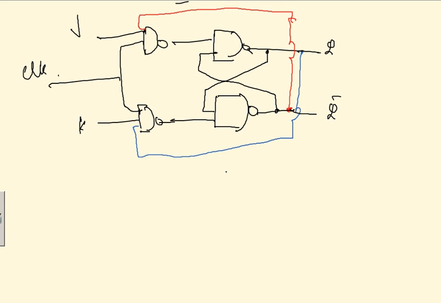Okay, one by one. So for example, this is your J, which is like your S, right? And K is like your R.